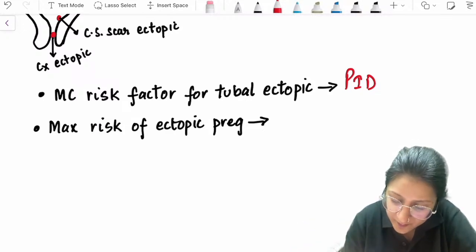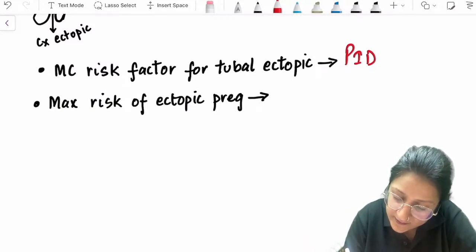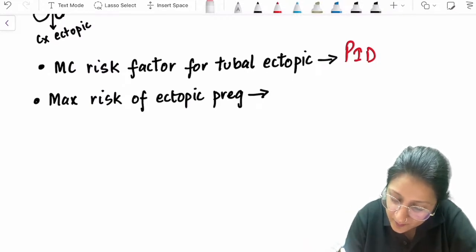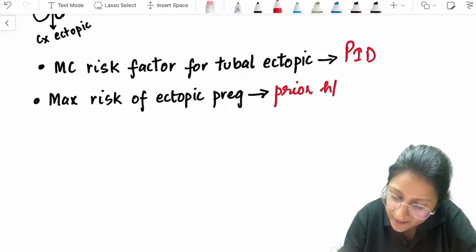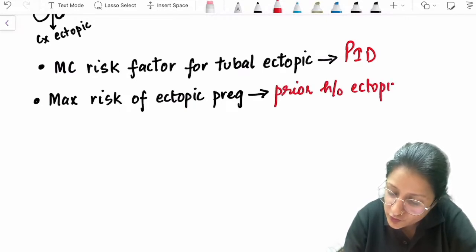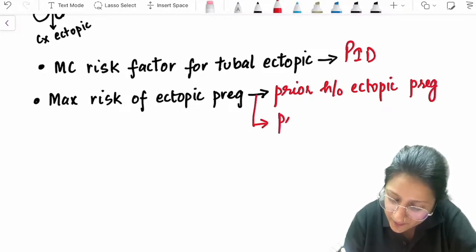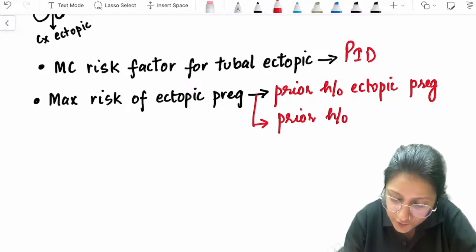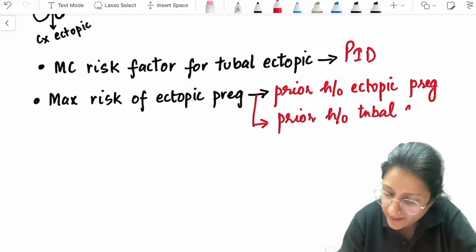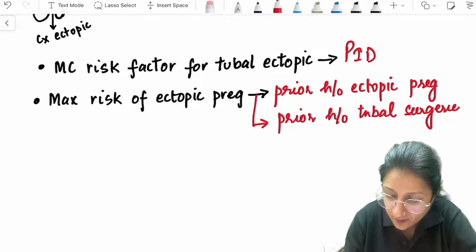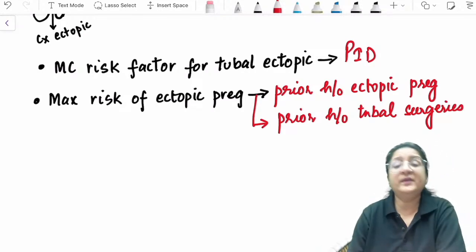Maximum risk of ectopic pregnancy, answer is prior history of ectopic pregnancy. Prior history of ectopic pregnancy, first choice answer. If that is not in the option, then any prior history of tubal surgeries. Any prior history of tubal surgeries. Okay, and very good. S, TB, yes.